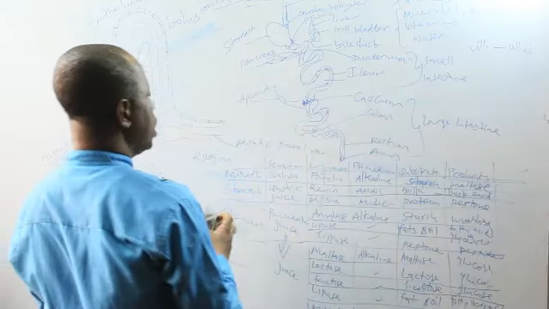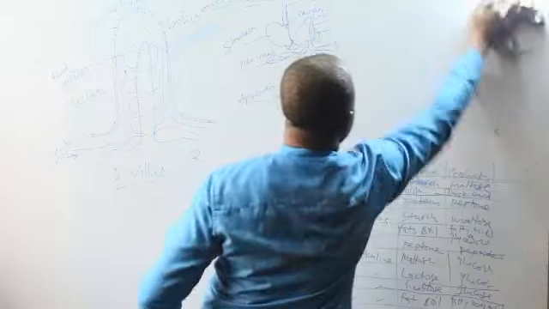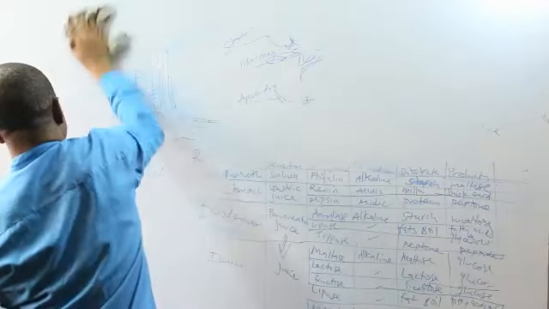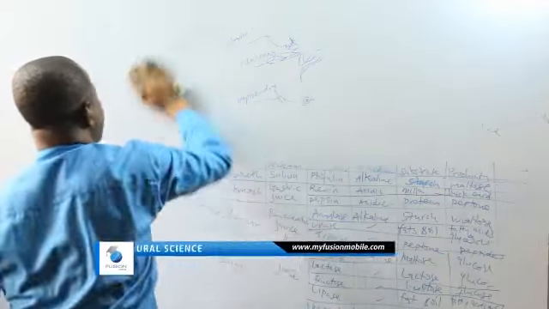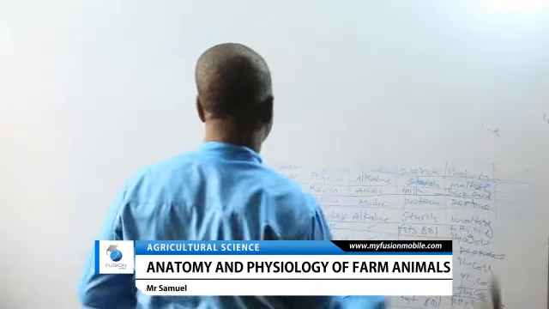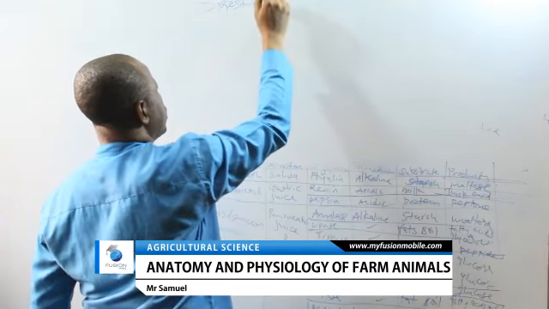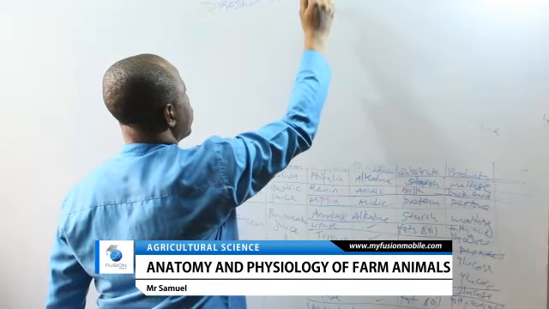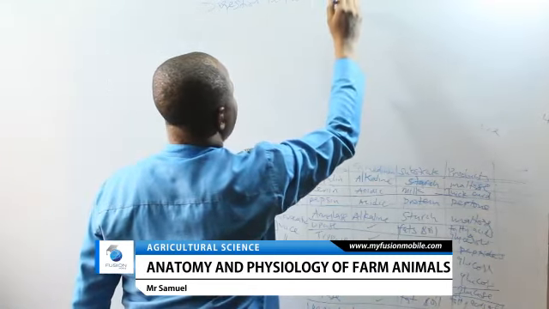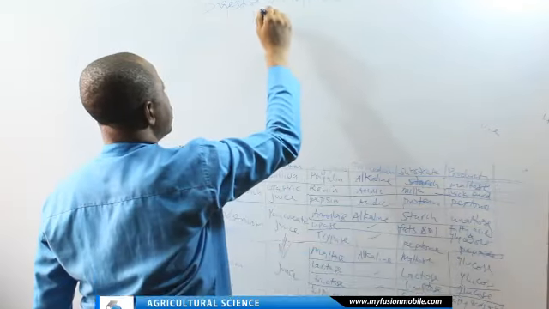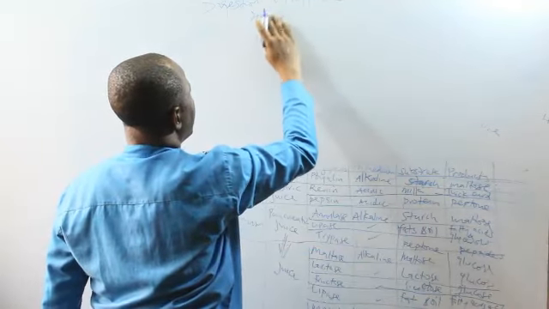Let's look at digestion in polygastric animals. Polygastric animals are animals that have a complex stomach.